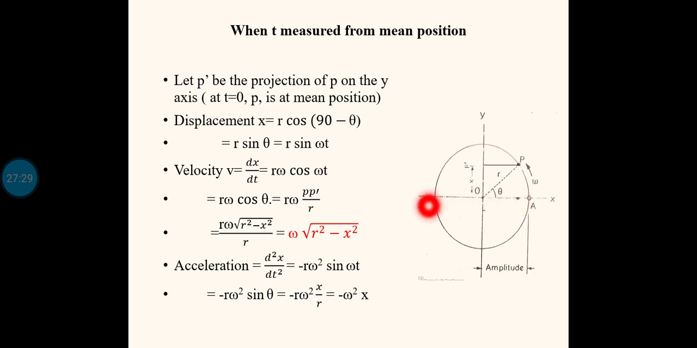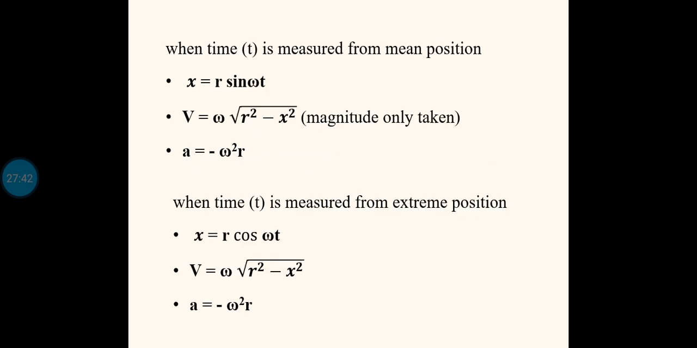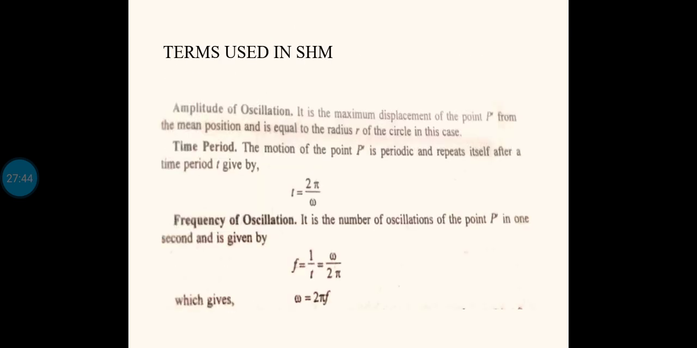If you think about this side motion also, the maximum displacement is up to A dash, which again is r. Talking about the vertical motion, the maximum displacement is up to this point, that is r. Here also the maximum displacement is r. So whatever may be the case, the amplitude of oscillation is the maximum displacement of p dash from the mean position, and it is always equal to the radius of the circle.